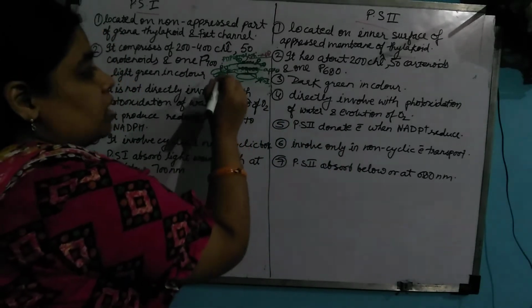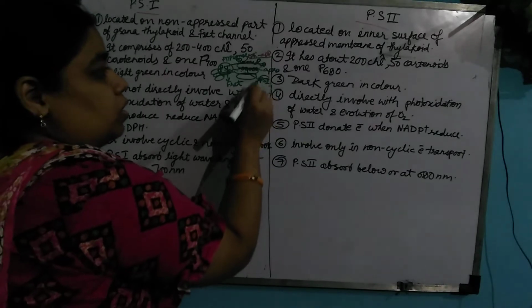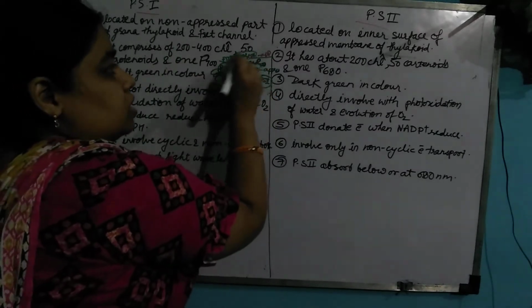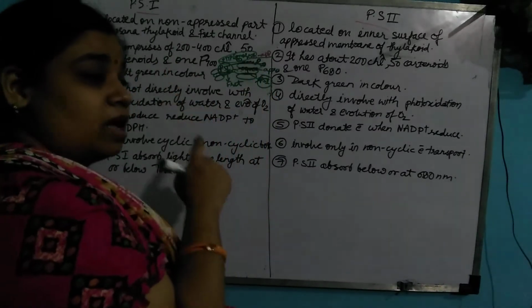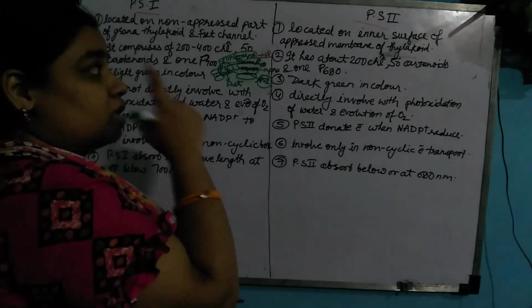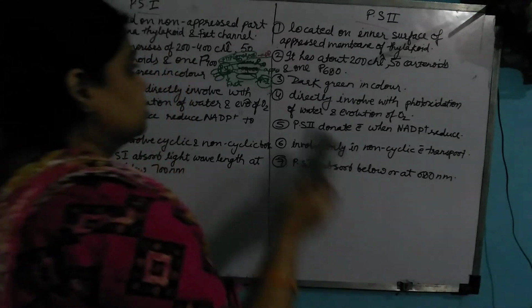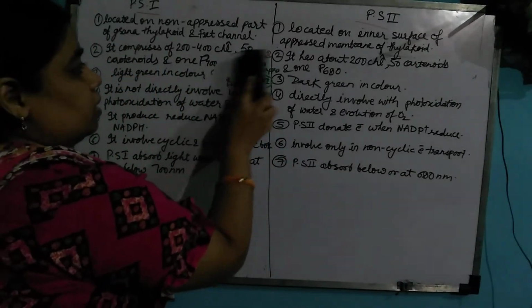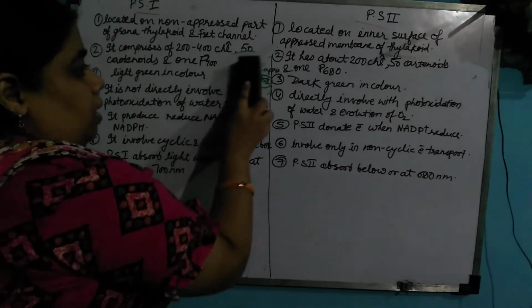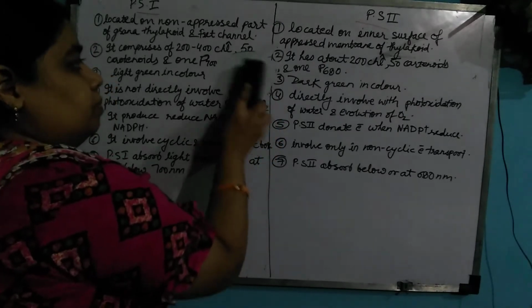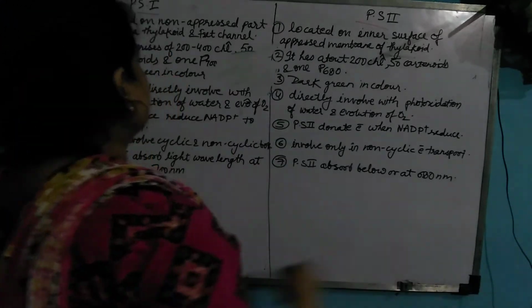These three things are very important: number one, PS1; number two, PS2; and number three, the ATPase complex. The same three important things we will discuss in the electron transport system. So remember these points.